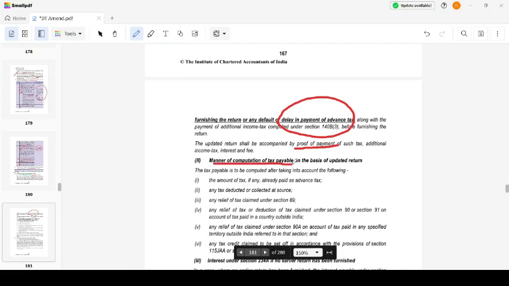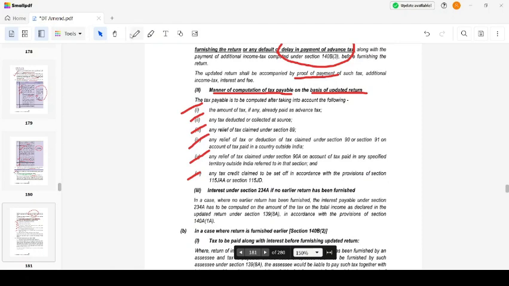Manner of computation of tax payable on the basis of updated return: amount of tax, amount of TDS, TCS, any relief claimed under Section 89, 90, 91, any tax relief claimed under 90A, tax credit claimed under 115JAA, that is MAT. So I have to first identify the amount of tax, if any, already paid as advance tax. I have to compute the tax after taking into account the following: advance tax, TCS, TDS, relief under 89, 90, 91, 90A, and tax credit under section 115JAA or 115JD.